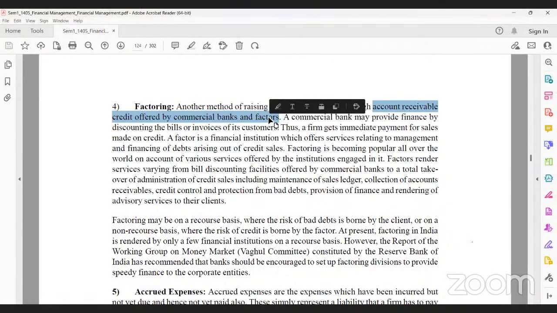They are intermediaries. They handle accounts receivable, credit offered by commercial bank factors, which means credit sales are converted into cash sales. For example, we buy a laptop worth 1 lakh on finance.